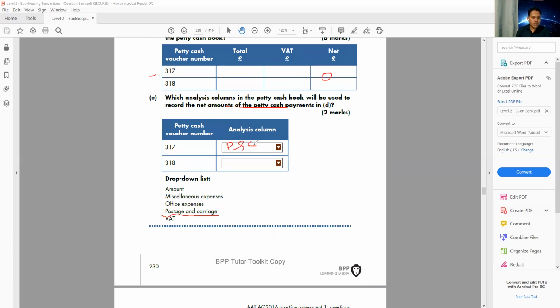And for the 318, for the car park gate key, this is not the normal thing, as I said. This is not a very regular expense. It will go to the miscellaneous expenses.